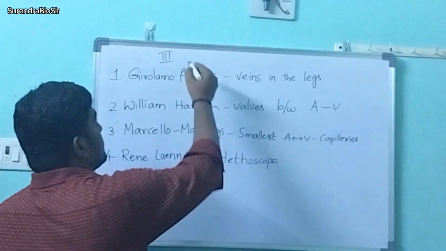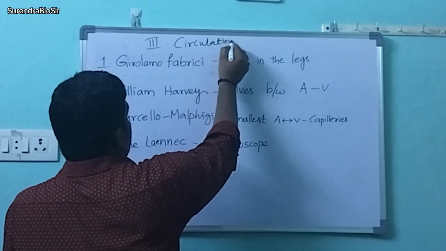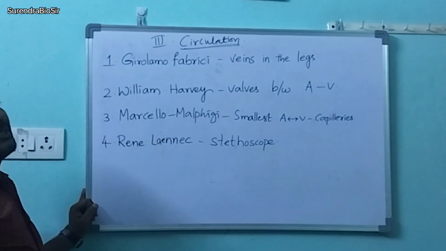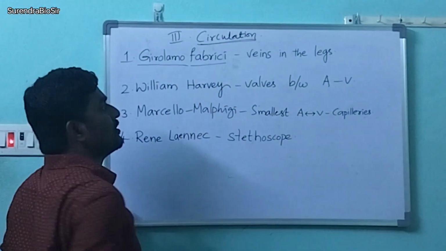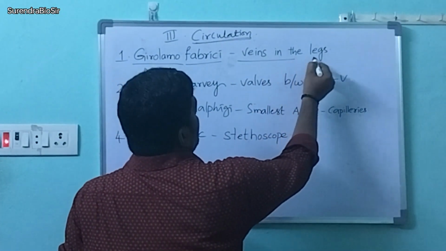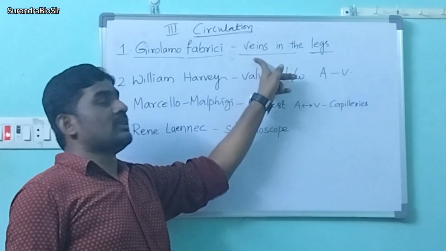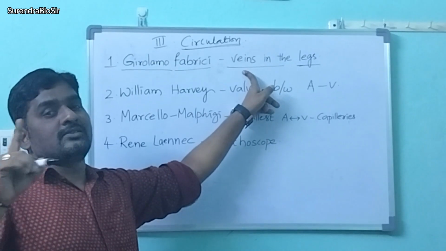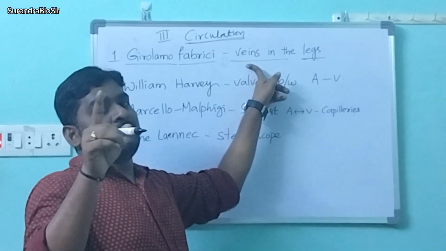Third chapter. What is the third chapter? Circulation, nothing but transportation. So in this circulation lesson, we again have four scientists. The first one is Mr. Girolamo Fabricai. He observed the veins in the legs of human beings, and he observed that these veins are unidirectional. Unidirectional is nothing but in a single direction only the blood will flow in those blood vessels.